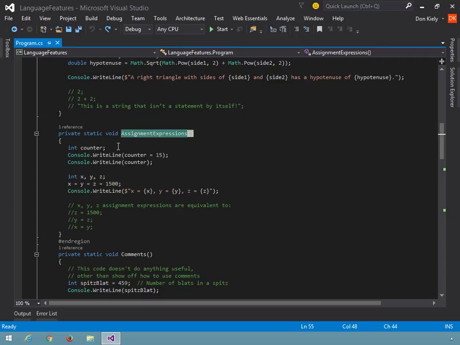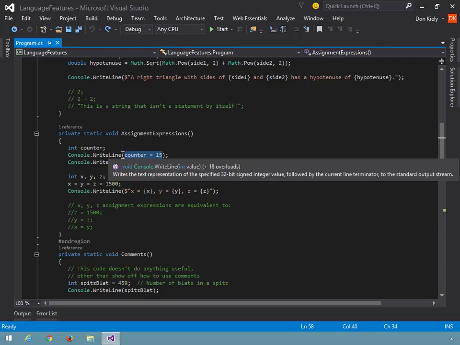So I declare a counter variable as an int, and then within this method call, I have a parameter where I am assigning the value of 15 to the counter variable. Because the value of this assignment is the value being assigned to the counter variable, the WriteLine method gets the value 15 that's passed to it.